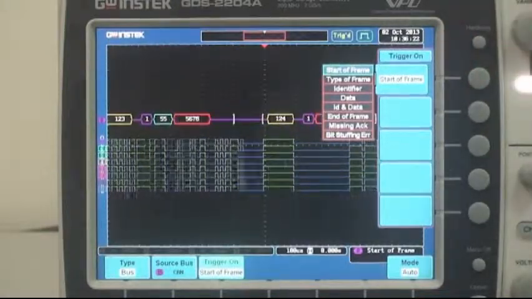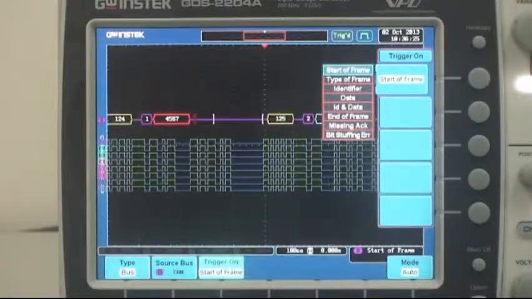And this concludes the bus trigger and decoding demonstration. Thank you.